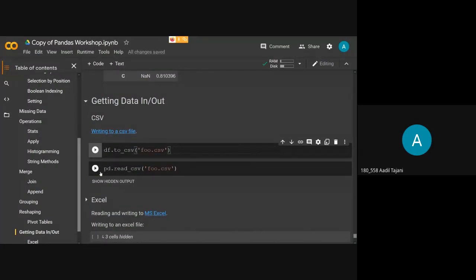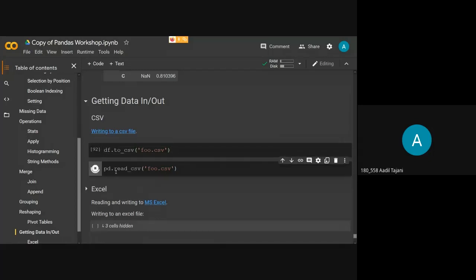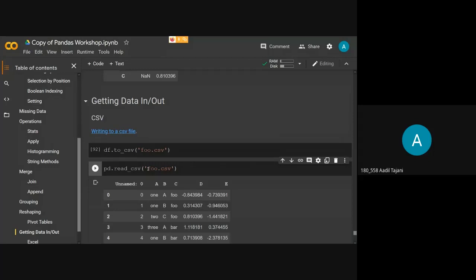Now, how to read the data on your local machine? pd.read_csv. This is also just a simple function, and you just have to mention the path of your file from your local machine. Right now we are using Colab, and for df.to_csv, as you can see, we haven't mentioned anything here. So what it has done is it has just created a file in our project directory as foo.csv.